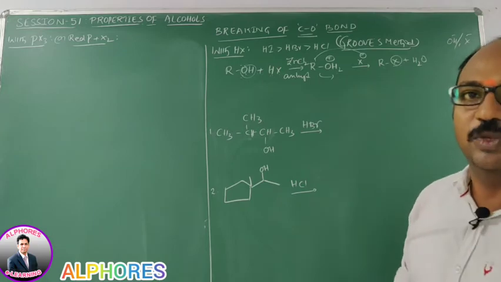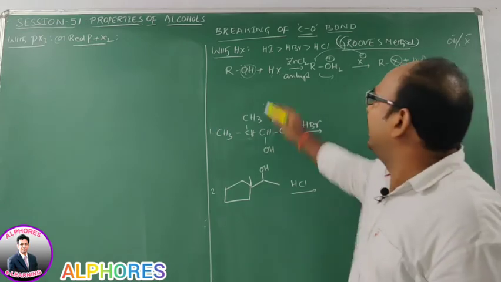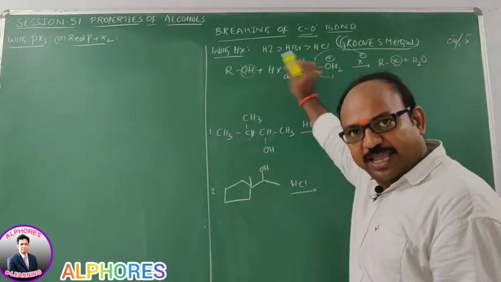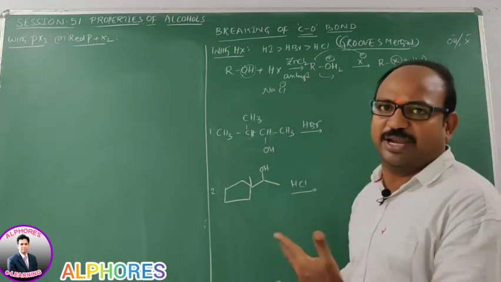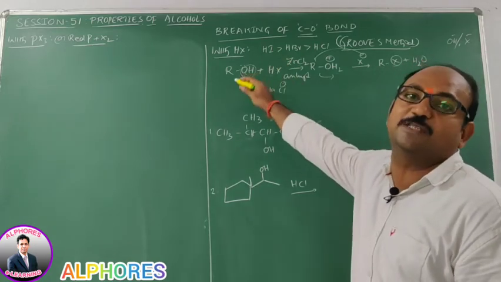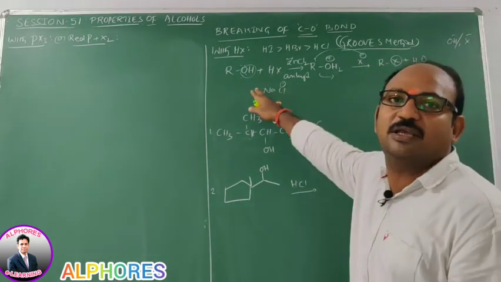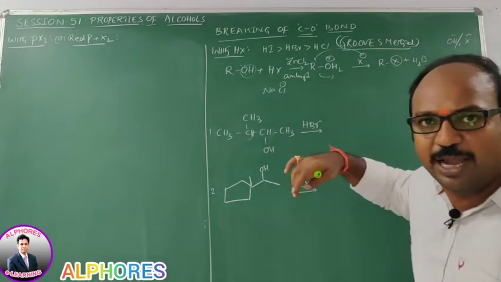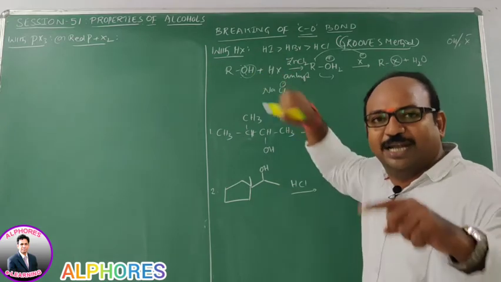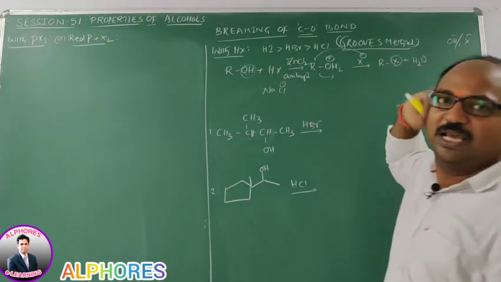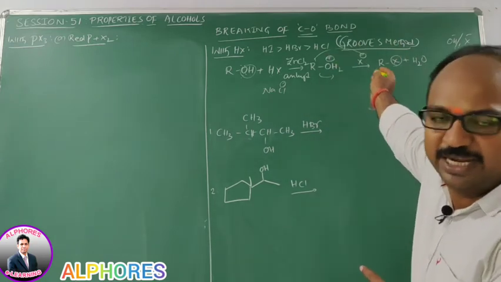So how do you know that? Okay, fine. Let us do one thing. Instead of HX, suppose here it is HCl. If it is HCl, the reaction proceeds. Instead of HCl, if we are using NaCl, here also Cl minus is available, but this Cl minus cannot displace OH minus. Means in absence of a proton, the alcoholic OH group cannot be displaced by the weak nucleophile X minus. Whereas in presence of acid, the OH group gets protonated and converts into OH2 plus, and this OH2 plus is a good leaving group, and X minus or Cl minus can easily attack.